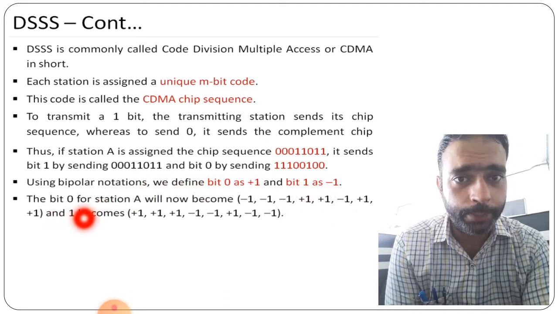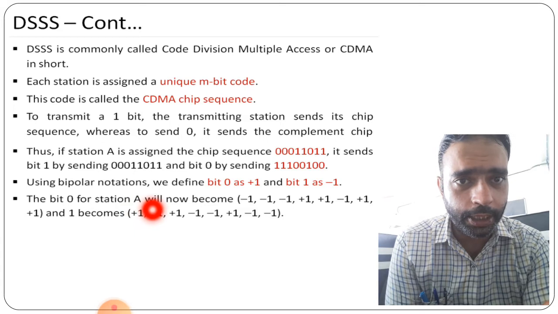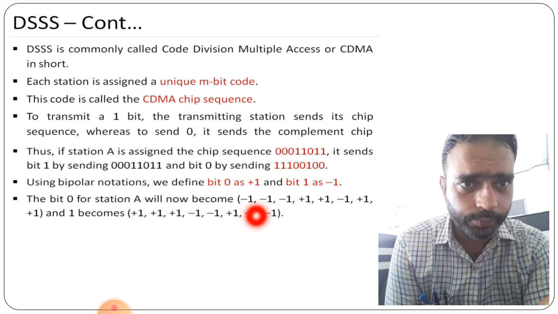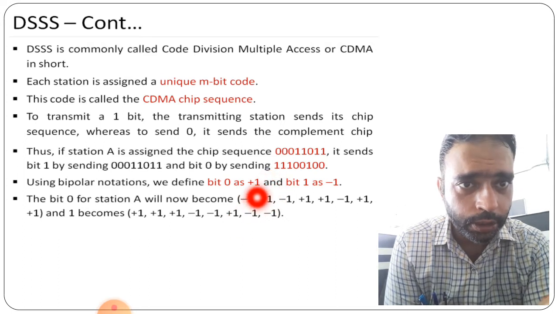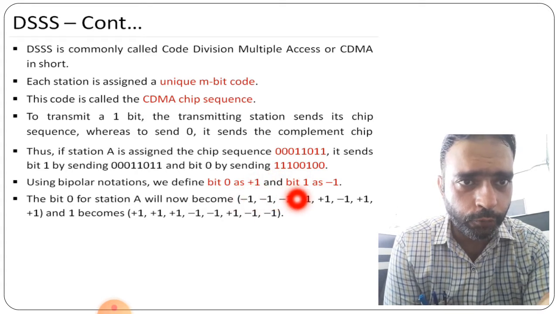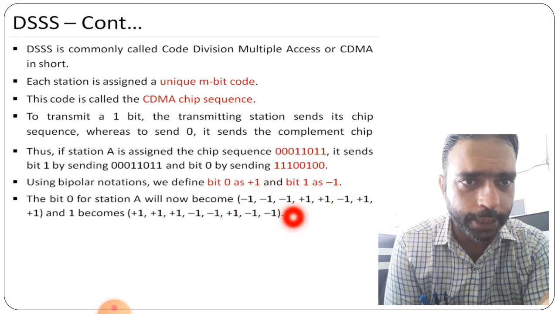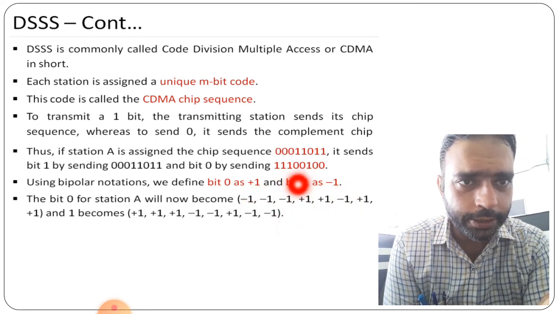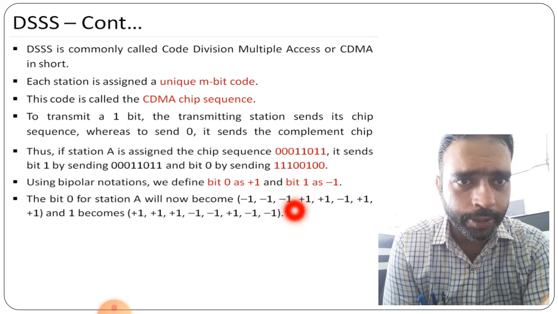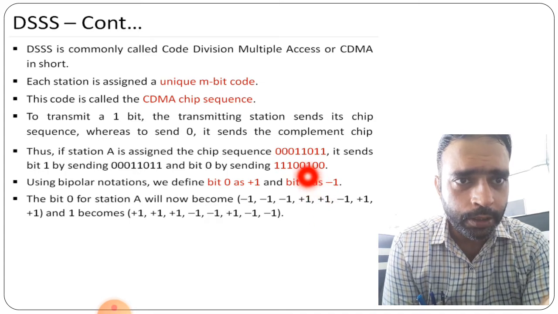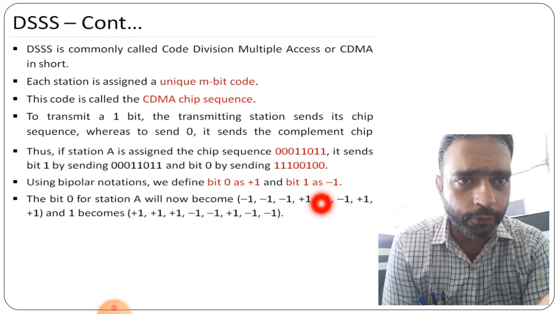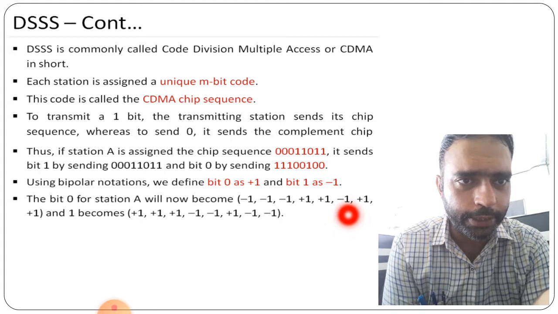So here the bit 0 for station A will now become, here for 0 we are using +1. But here we have to look at the complement part. In the complement part, the first 3 are 1, so for 1 we are taking -1, so 3 times -1 is given here. Next 00 is given, right, so for 0 here it is +1, so 2 times +1 is given here. Now after that 1, for 1 we have to take -1, so -1 is given here.